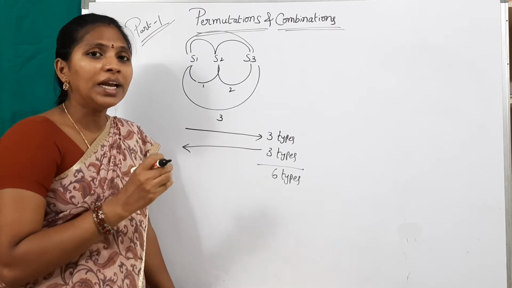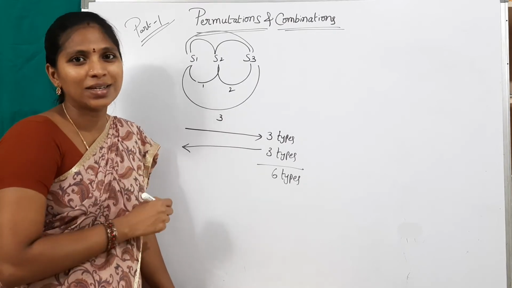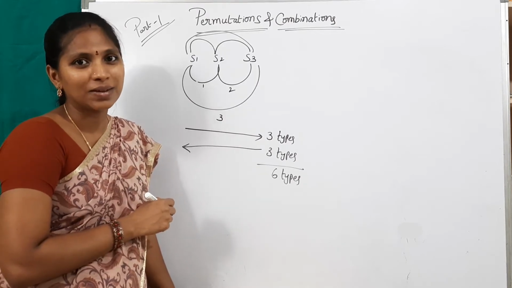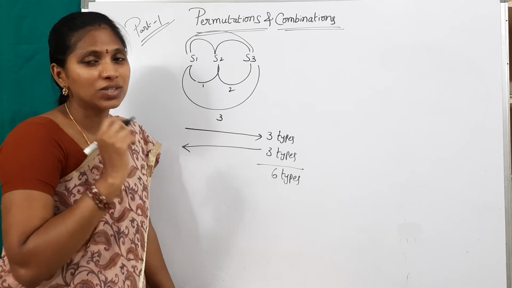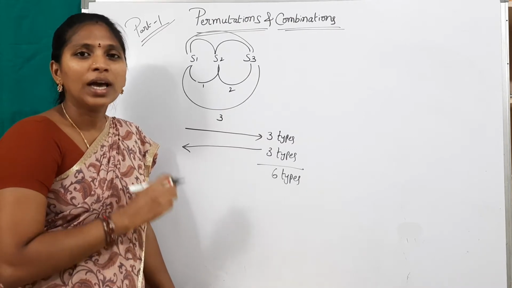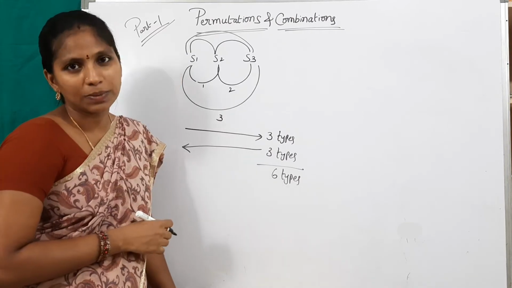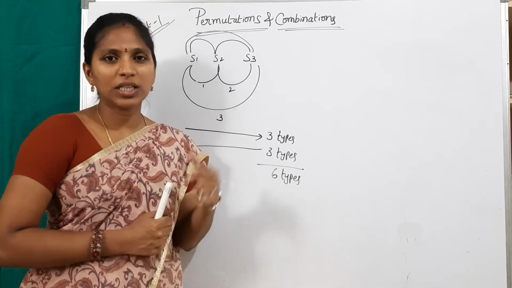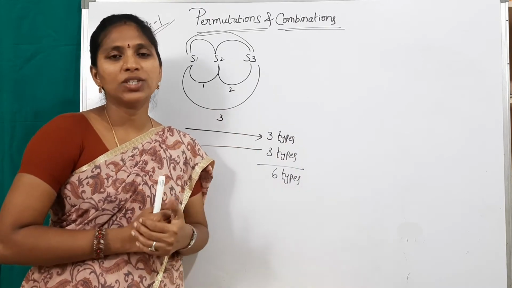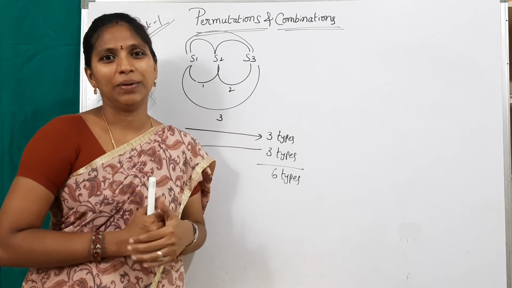So how many different types of tickets must be printed in that case? There are 12 stations. That is difficult. So in that case, we will use a permutations concept. I will explain this permutations and combinations concept very clearly in part 2 of this topic.